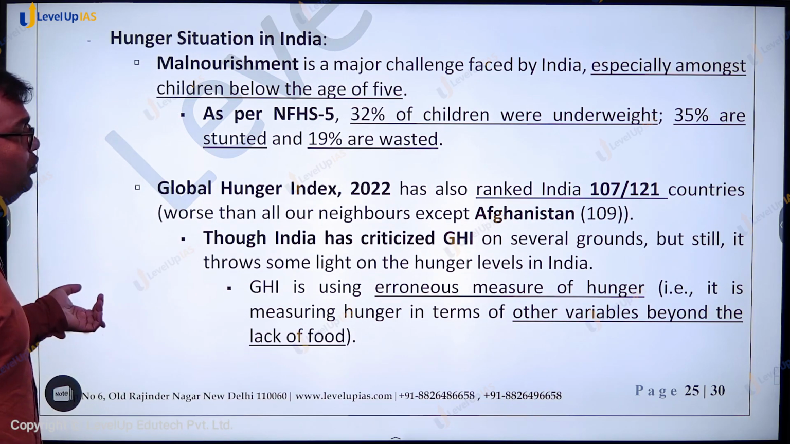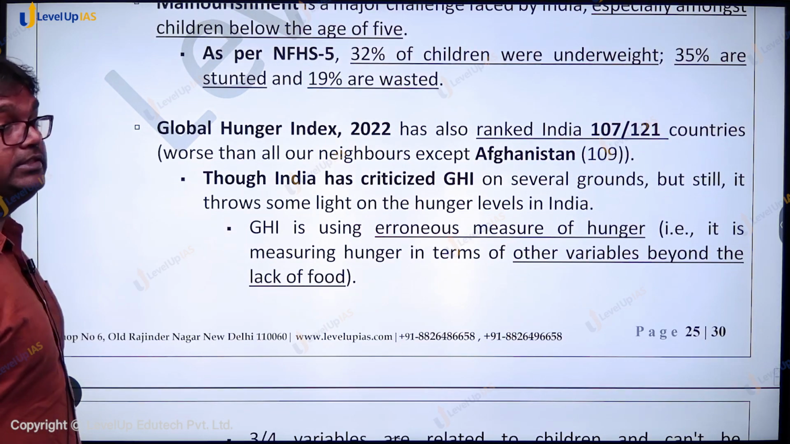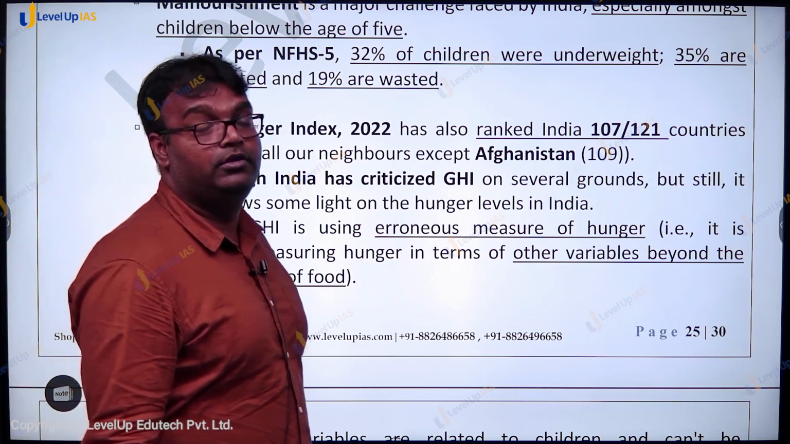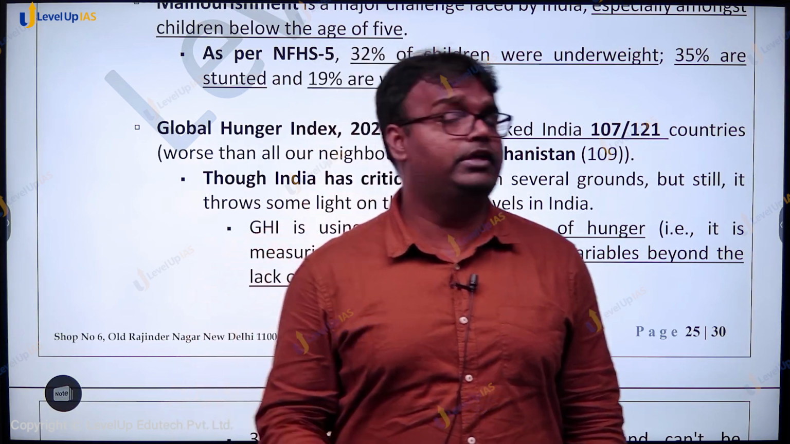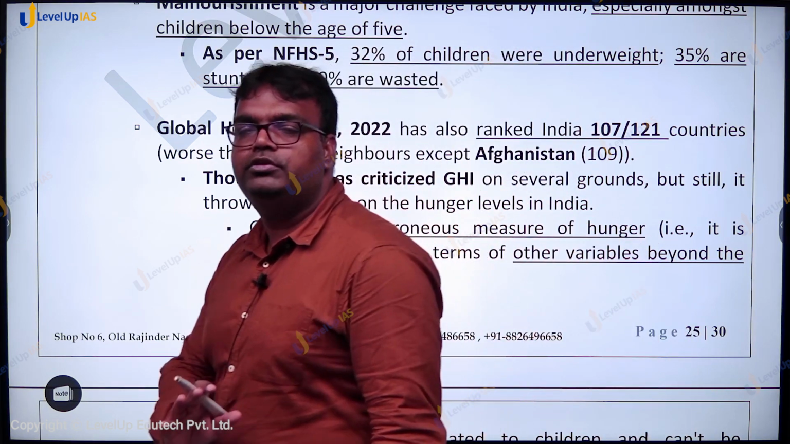So if we go to Global Hunger Index, it says that India's rank is 107 out of 121 countries in the world. Of all our neighboring countries, only Afghanistan is doing worse than us.